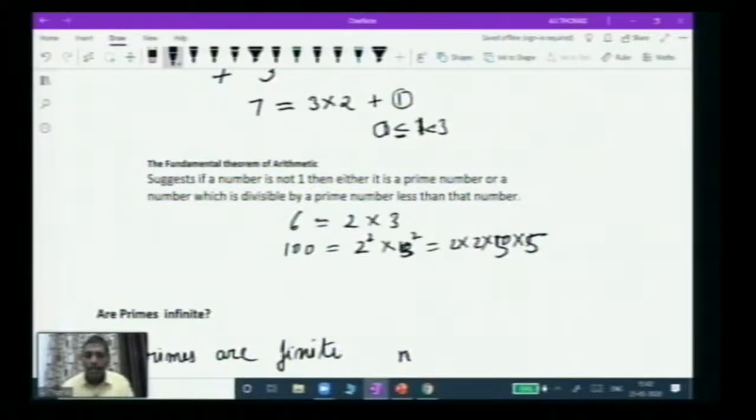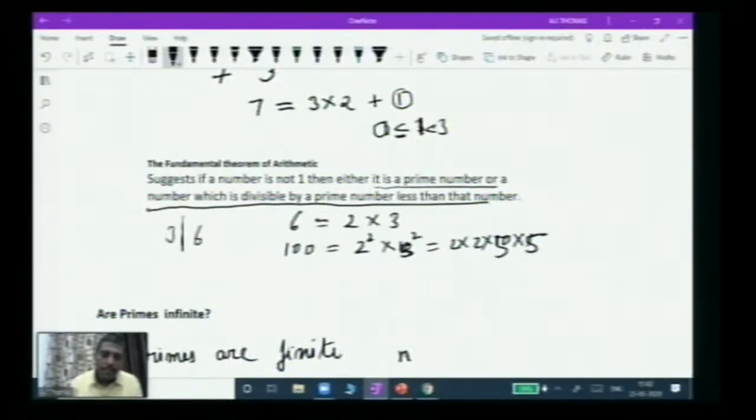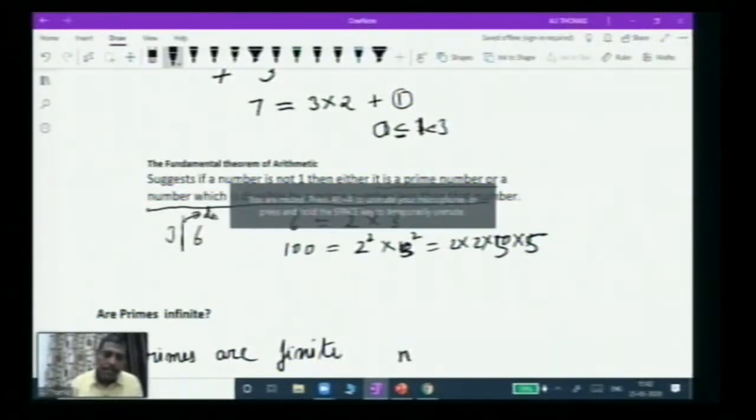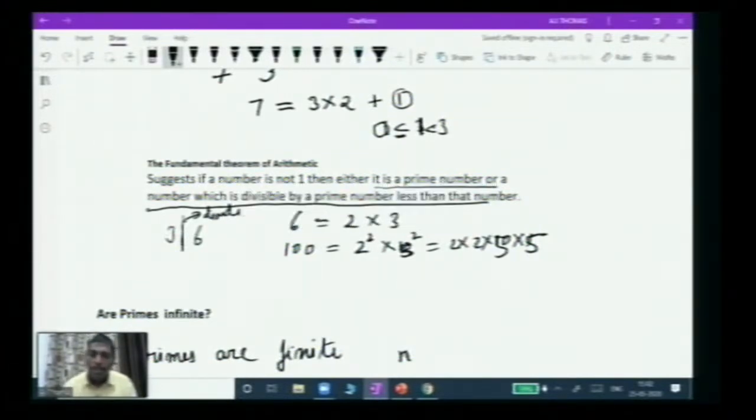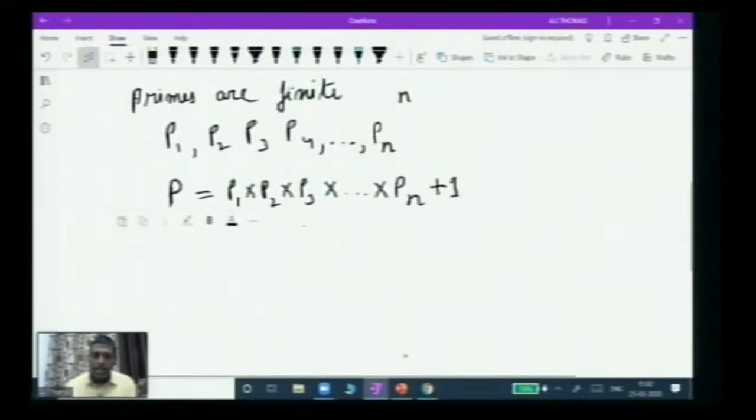So you can see that for every number, either the number is a prime number or the number is divisible by a prime. In this case, 3 divides 6, and I use the symbol divides. So if you have a number, either it is a prime number or it is divisible by a prime number less than that number.